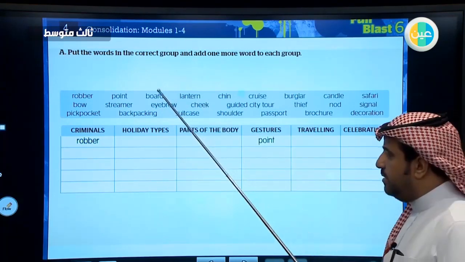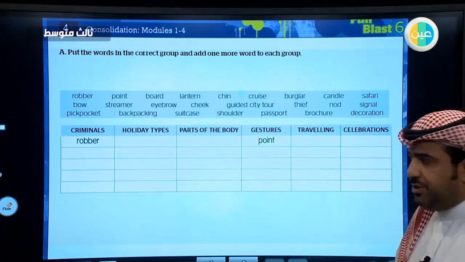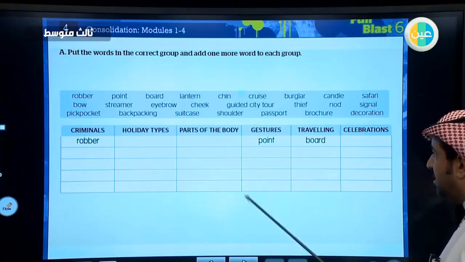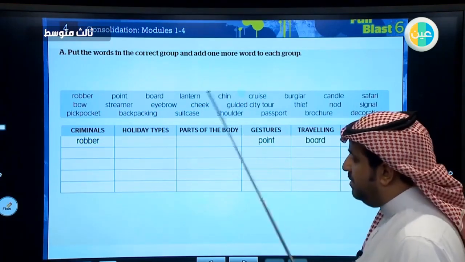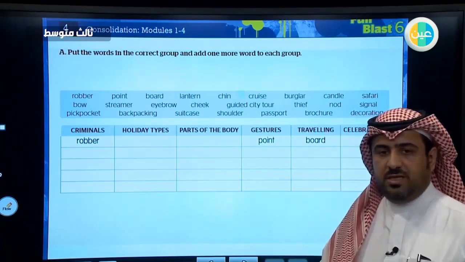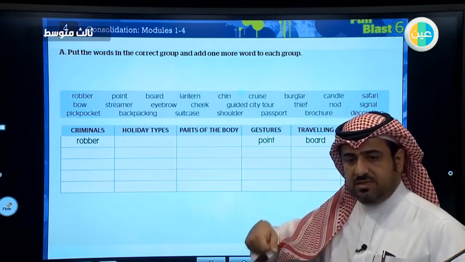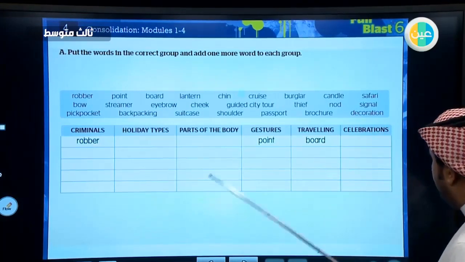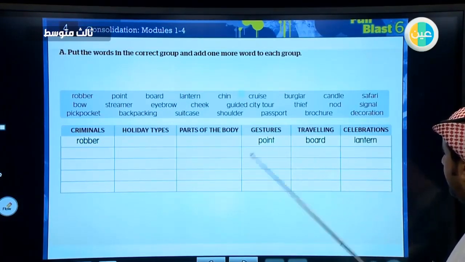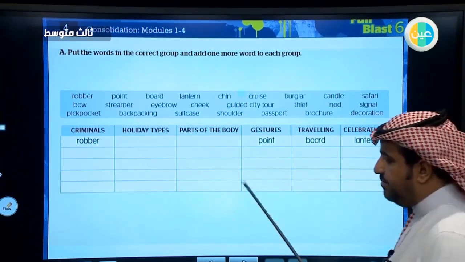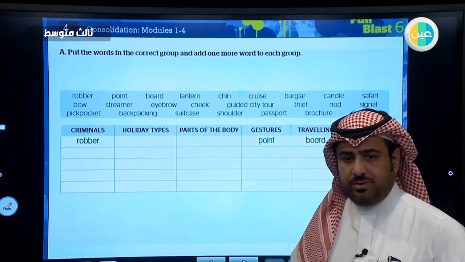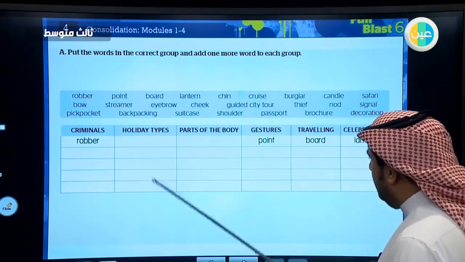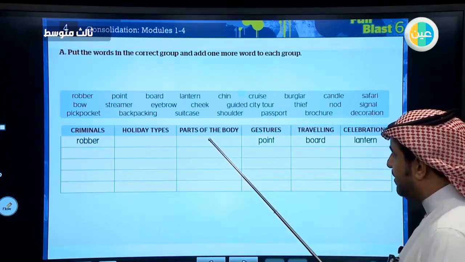Board. To get on a plane or a ship. Yes, that is something related to traveling. Excellent. Lantern. Lantern is a light that is put in a metal case, and it has a handle to carry during celebrations usually. Yes, a lantern is used in celebrations. Chin is the part of the body that comes under the mouth. Yes, this one. So it is under the group of parts of the body.